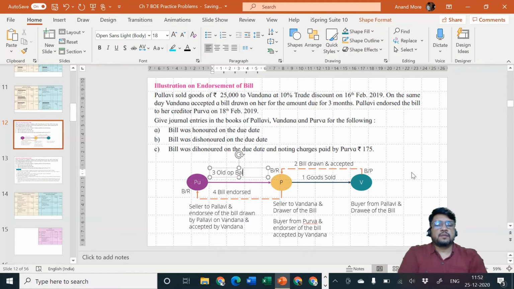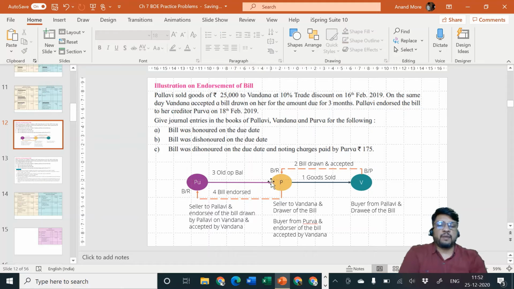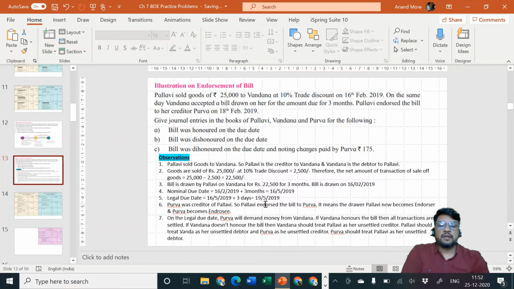Okay, so this transaction is not required to be recorded by us for sale or purchase, but we have directly recorded the transaction of bill endorsed. Let us consider the next point. Then what is going to happen? Then the due date will come. And what is the due date? We have already calculated the due date. Due date was 19th of May. On 19th of May, who is going to demand money from whom? Who will go to whose house?